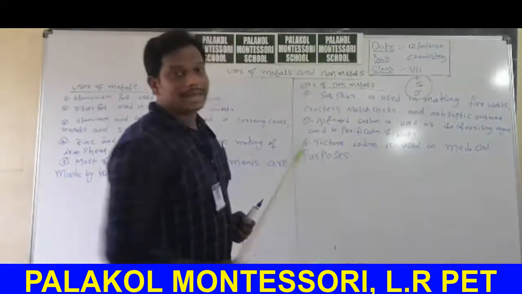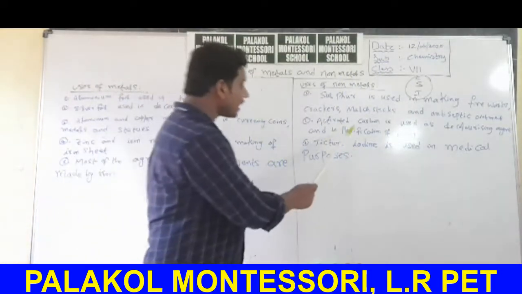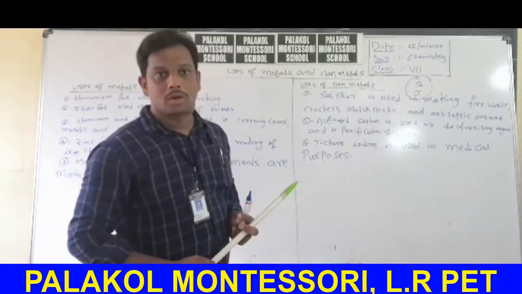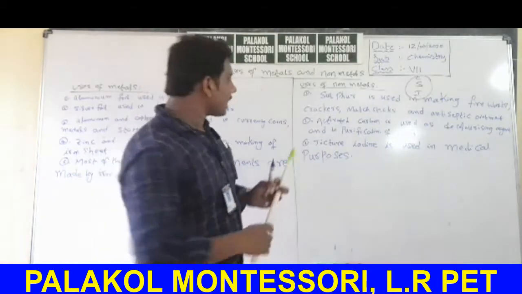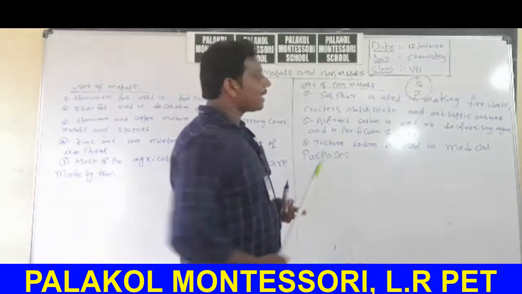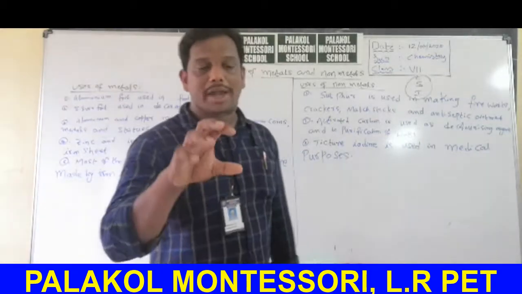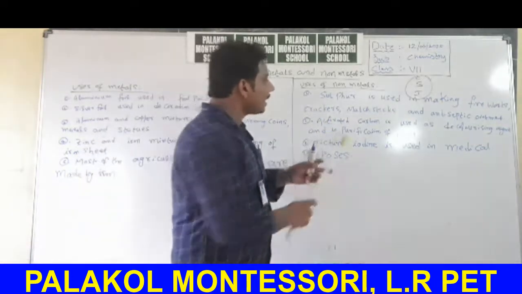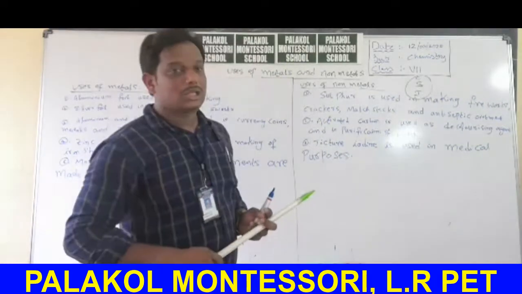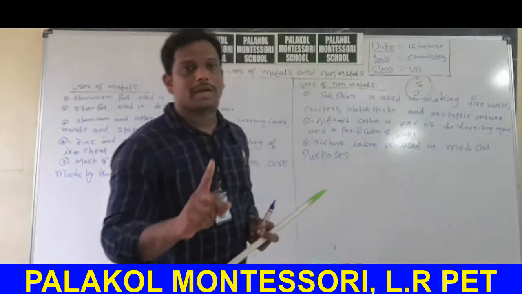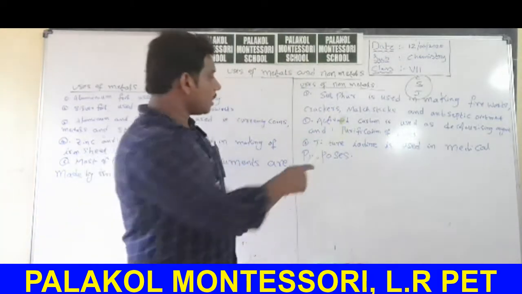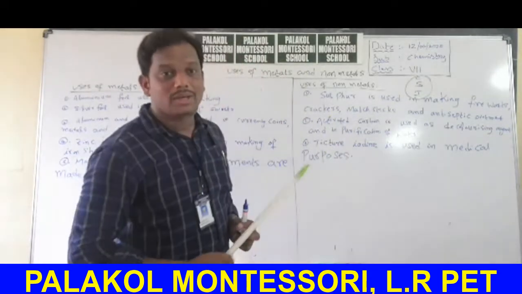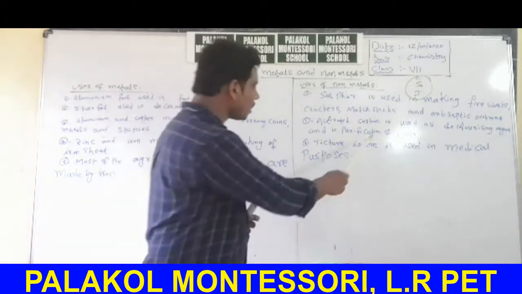Next, another non-metal, activated carbon, that is nothing but charcoal. It comes from coconut charcoal. When you heat coconut, we get activated carbon. Activated carbon is used as a decolorizing agent. If you want to decolorize any substance, we use activated carbon. Activated carbon is also used in purification of water. Very important bit: the non-metal used in purification of water is carbon. The non-metal used as decolorizing agent is also carbon.